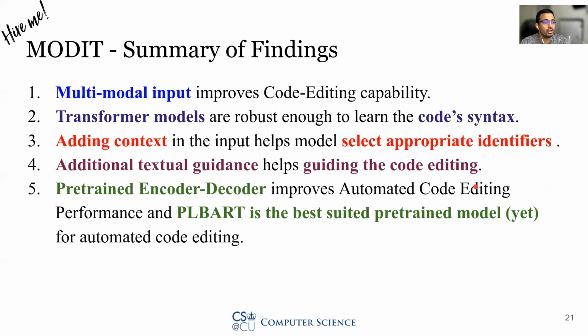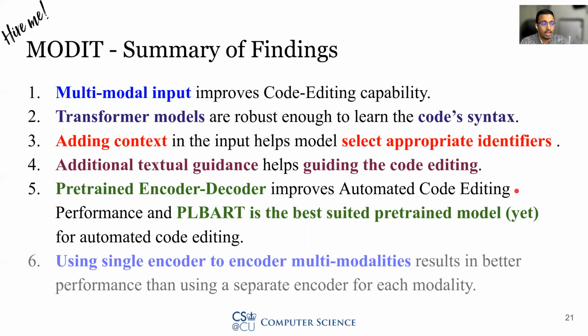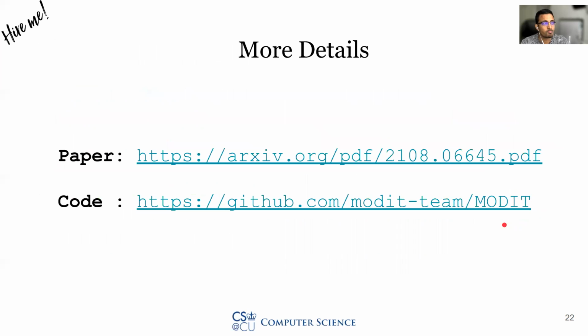Pre-trained encoder-decoder improves automated code editing performance, and PLBART is the best suited pre-trained model yet for automated source code editing. And using a single encoder to encode multiple modalities results in better performance than using separate encoders for each individual modality. More details of our investigation results and our code are available in these links.